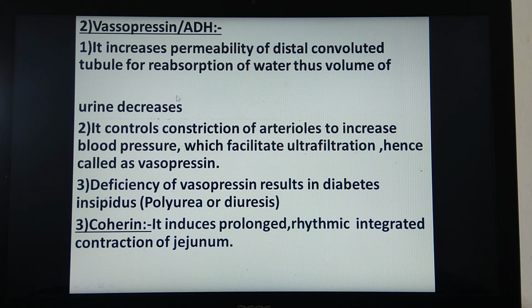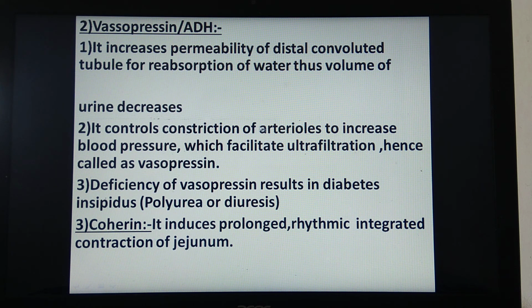So it results in formation of concentrated urine. Remember anti-diuretic hormone: anti means against dilute urine formation, that is, in favor of concentrated urine.